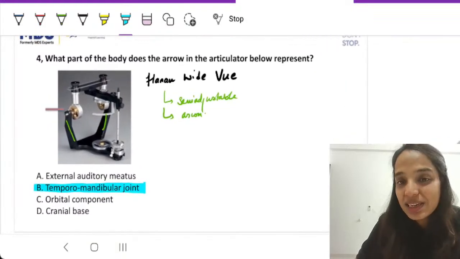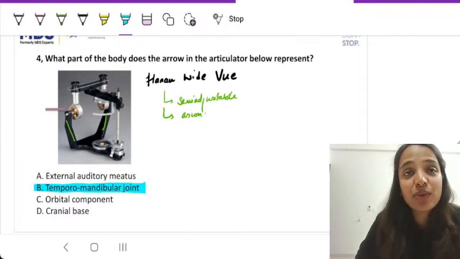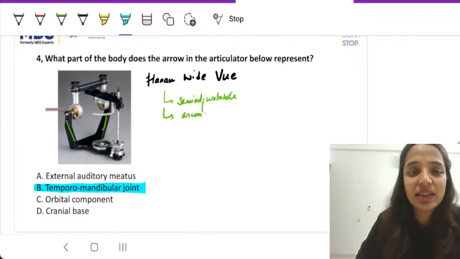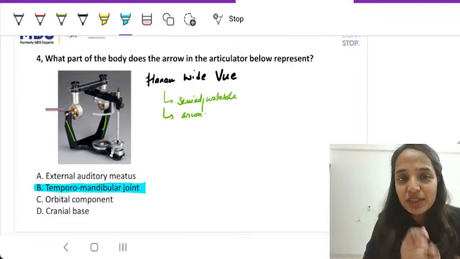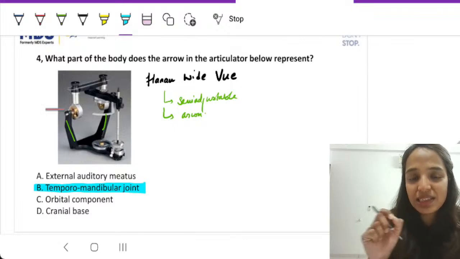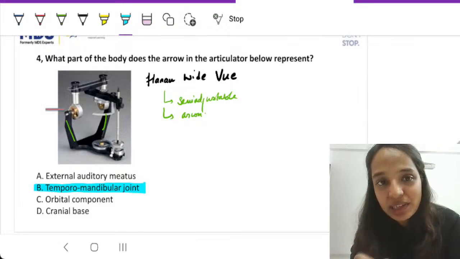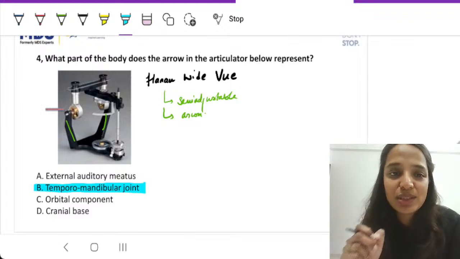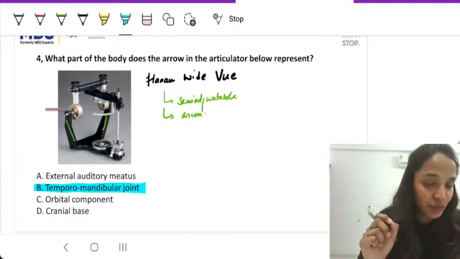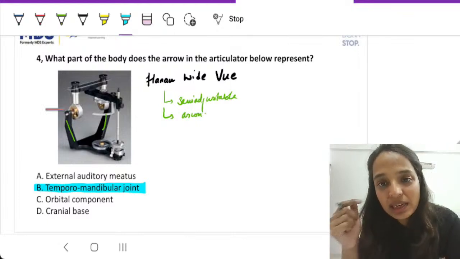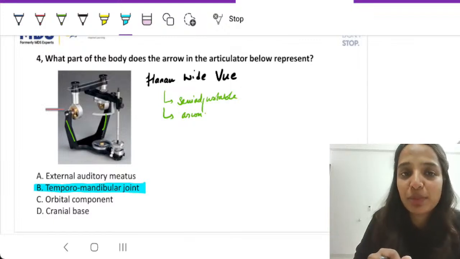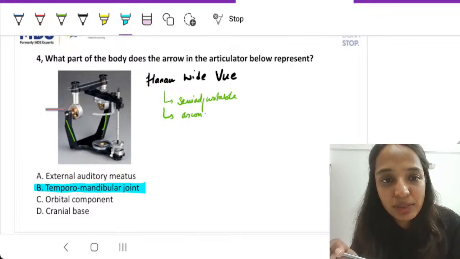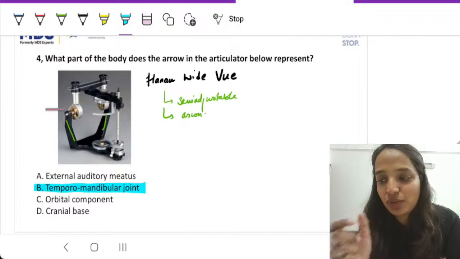Students, this is how silly mistakes happen in the exam. This is how we feel that we have answered correctly but the rank doesn't come. We say the paper was very tough, but the paper was actually easy. Precision is required while marking MCQs. The answer is there in front of you. These different MCQs are put in the presentation for a reason, so that you understand these small nuances of solving MCQs. The correct answer is option B because that assembly of the condyle as well as the socket represents the temporomandibular joint. It never represents the external auditory meatus. That is just put in there to confuse you.